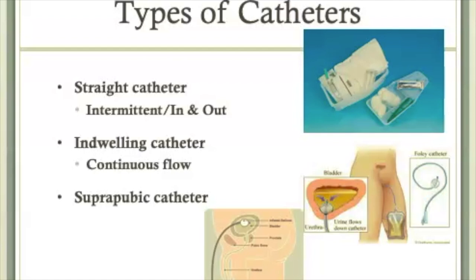This type of catheter is used for urine drainage when the urethra needs to be bypassed due to some sort of trauma or obstruction. Because it is inserted surgically through that abdominal wall and into the bladder, it's really important for the nurse to assess the skin around the insertion site for breakdown and to perform teaching with the client regarding skin care. If infection is suspected at the insertion site due to the presence of redness, inflammation, pain, or purulent drainage on the dressing, contact the healthcare provider immediately.